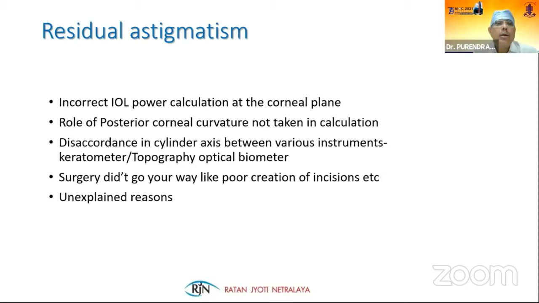Coming to the correction of residual astigmatism, if it comes, it can be due to incorrect IOL power calculation at the corneal plane. There is a role of posterior corneal curvature which has not been taken into consideration in calculation of the IOL power and cylindrical power. There is discordance in cylinder axis between various instruments, and still we have gone ahead and planned a toric IOL. And surgery did not go your way, like poor creation of the incision. Incision formation was not correct, and sometimes there are unexplained reasons for the presence of residual astigmatism.